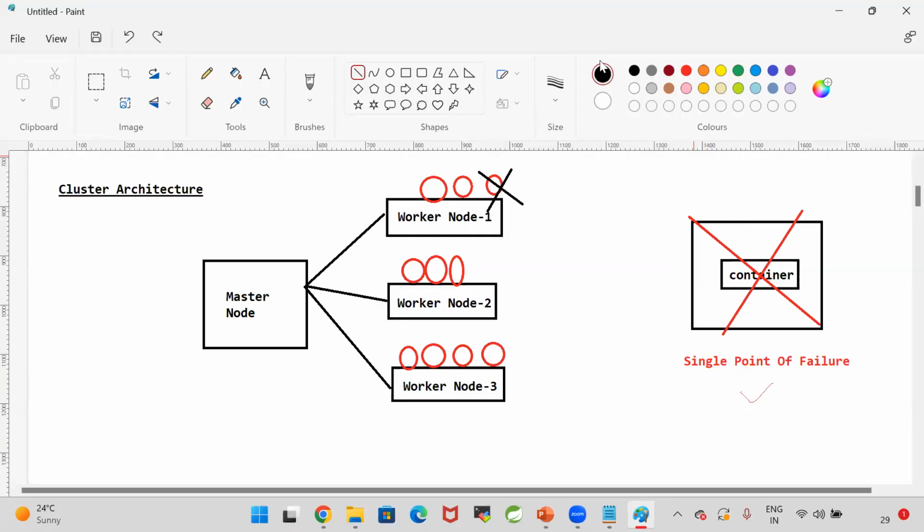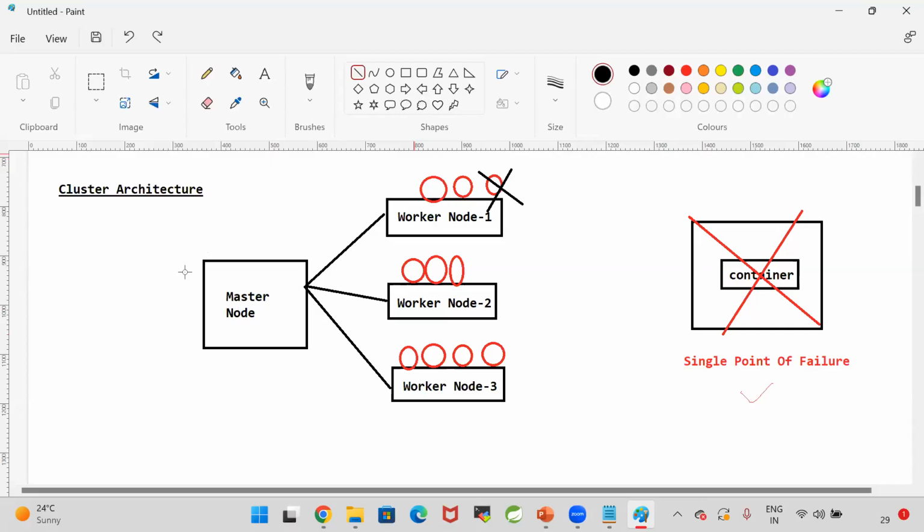A group of servers will be available. In that group of servers, some servers we take as master nodes, and some servers we take as worker nodes. For high availability, people will take multiple master nodes also, not a single master node.